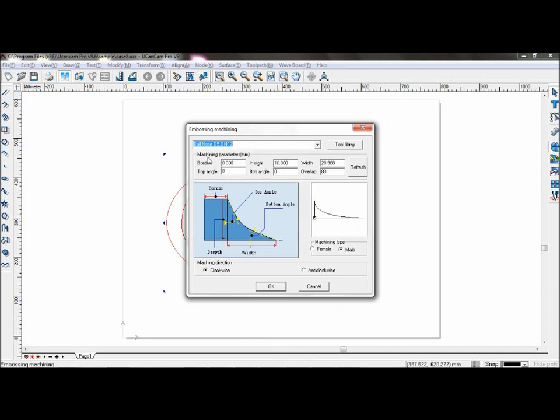Now, set your machining parameters here. Border is the distance between the border of the contour and the toolpath. You can leave that at 0. Height is the total machining depth. Set that at 10. Width is the width of the toolpath. Set that at 29.